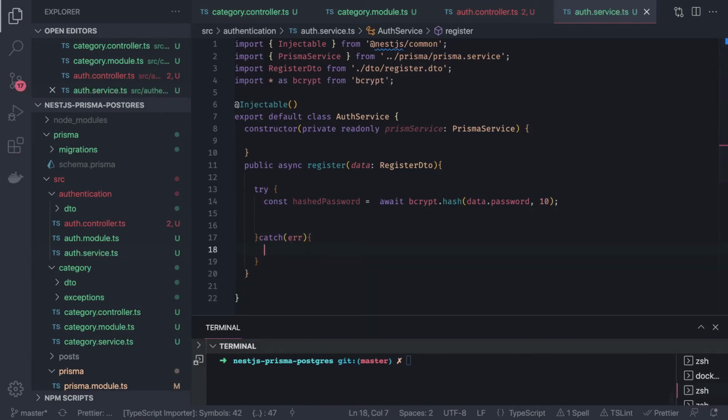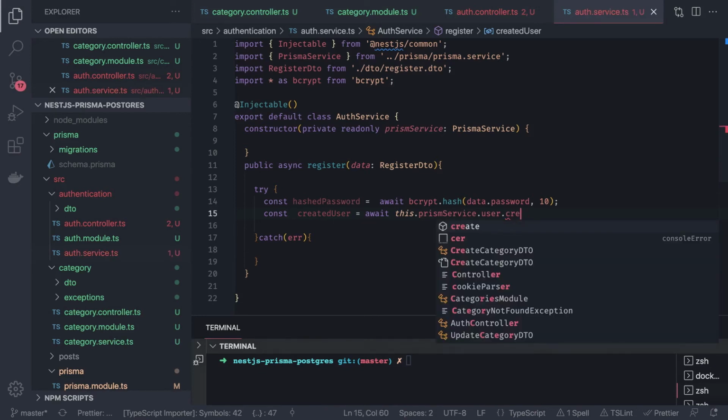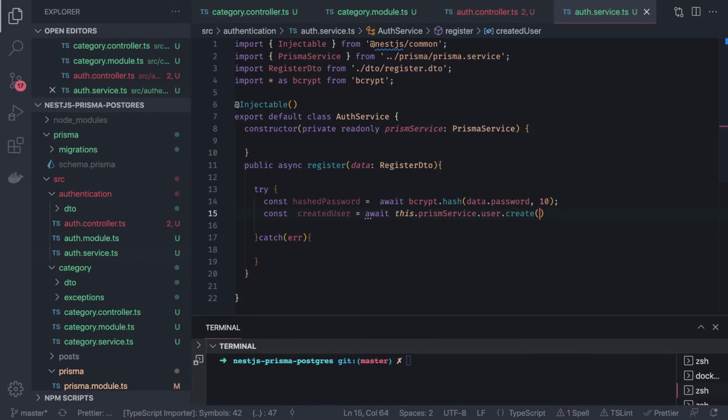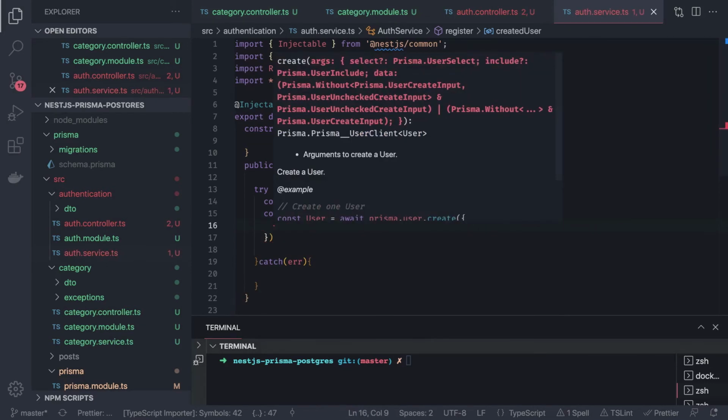Okay, now after the password we can just create a user. Const created user, because user creation is simple. What we need to do is await this dot prisma service dot user dot create, sorry, this is the create method, and inside create we need to pass the payload, and here you can see inside the data.